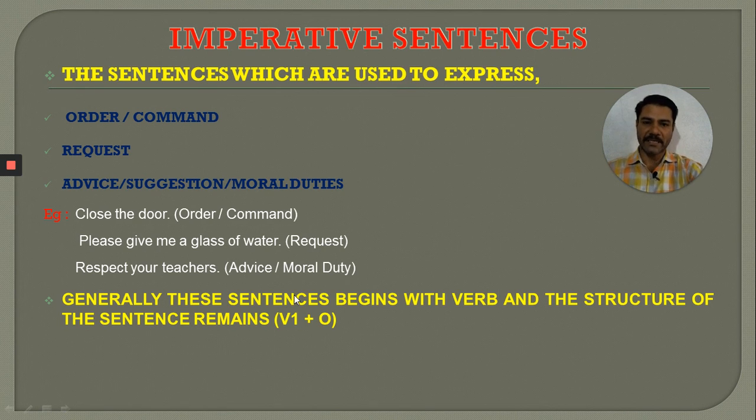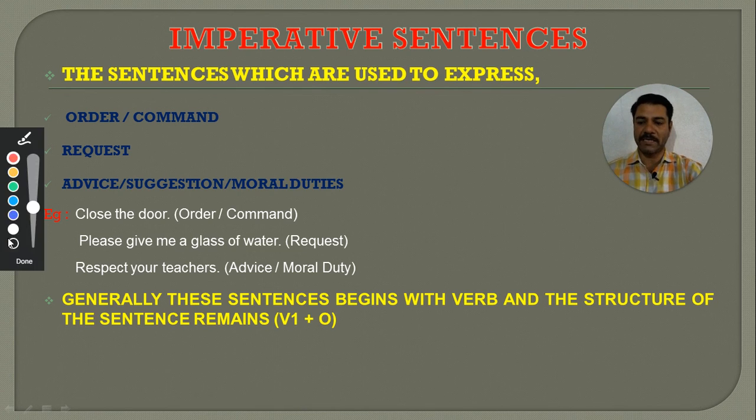And the best way to identify such type of sentences is that they always begin with verb. You can see they always begin with verb. For example, close the door, give me a glass of water, respect your teachers. These all three words are verb.